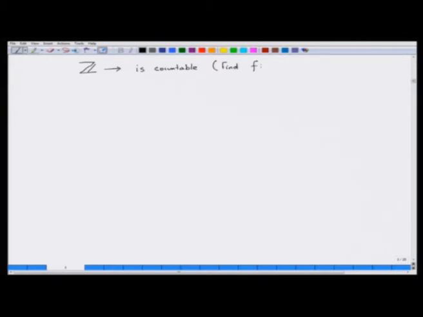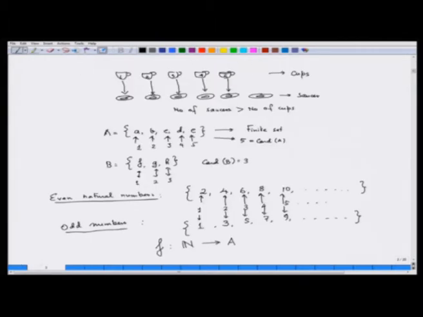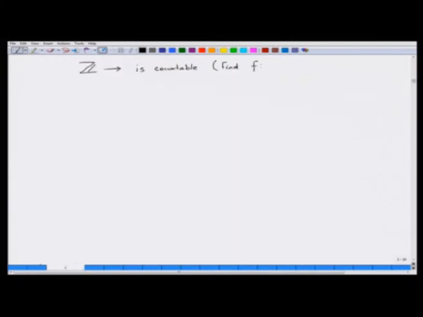Here I said that a set A is countable if I can set up this bijective map. Similarly, if Z is countable, I have to find a bijective map from N to Z. So, in your homework you will check out how to set up that bijective map.